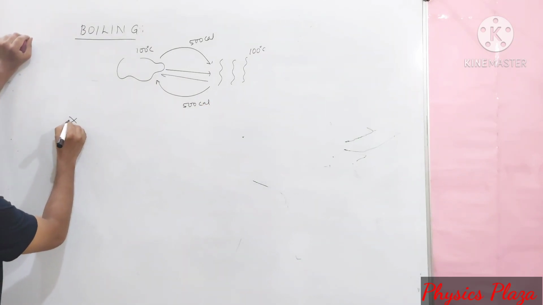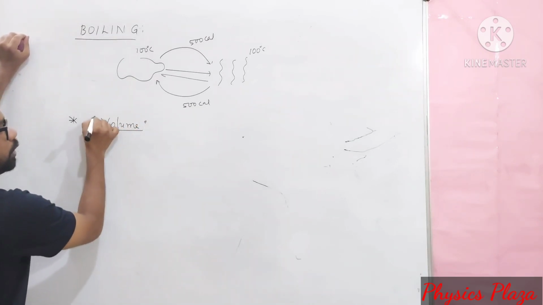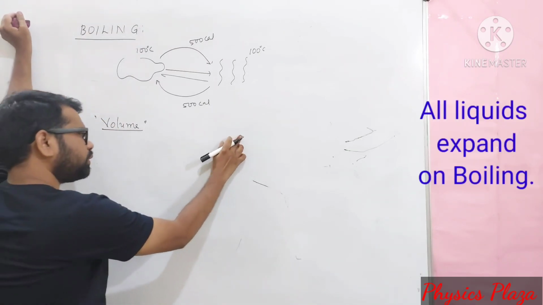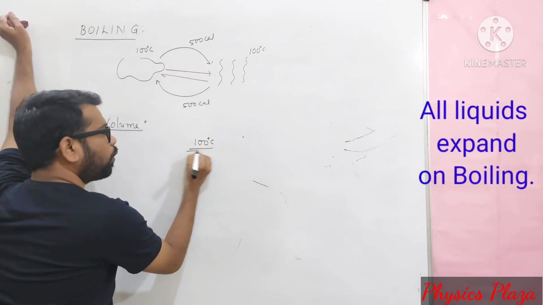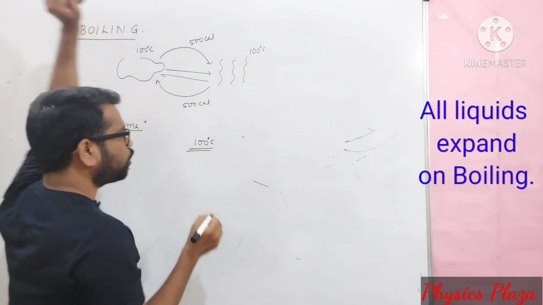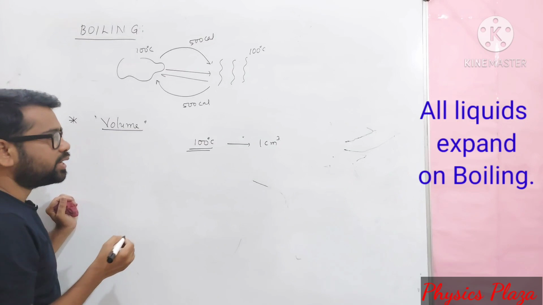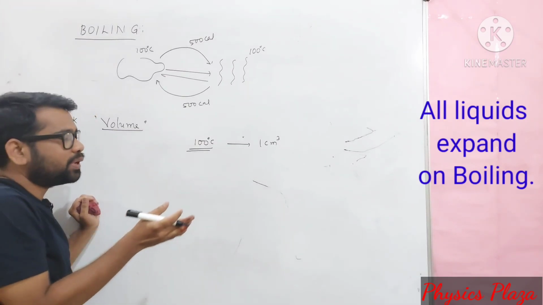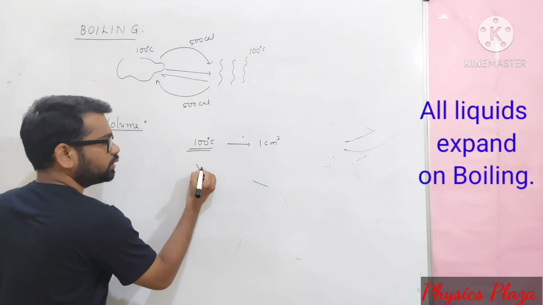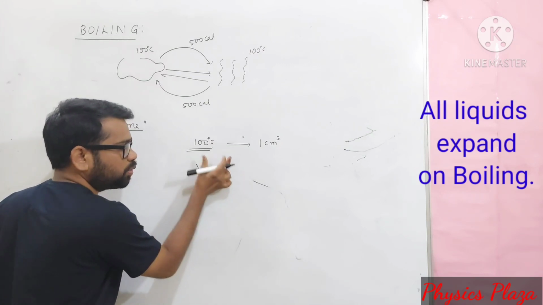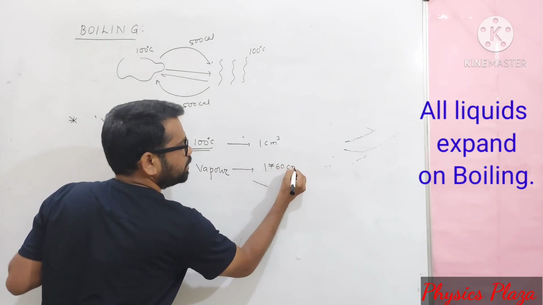Now, how does volume get affected during boiling? Dear children, at 100 degrees Celsius, what is the volume of the water? The volume of the water is 1 centimeter cube. Whereas, when you go on supplying the heat, 100 degrees Celsius water can get converted into 100 degrees Celsius vapor. The vapor at 100 degrees Celsius, for the same amount of mass, its volume will be 1760 centimeter cube.